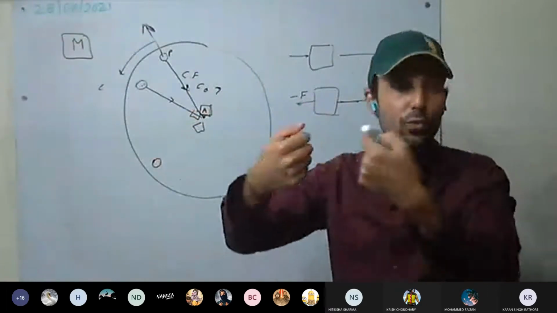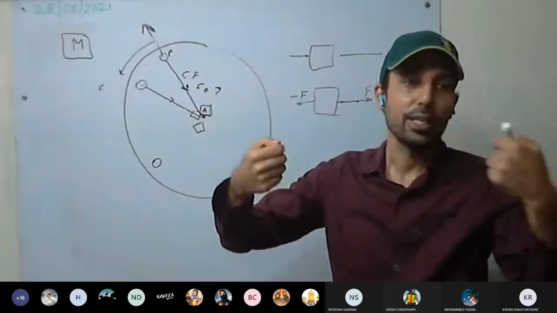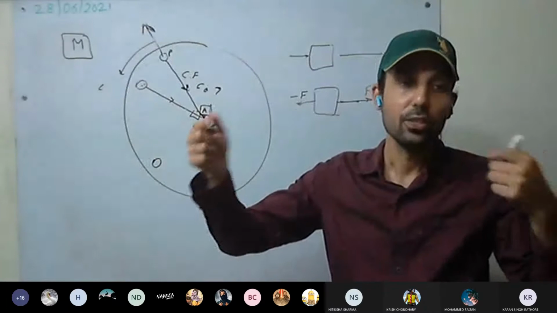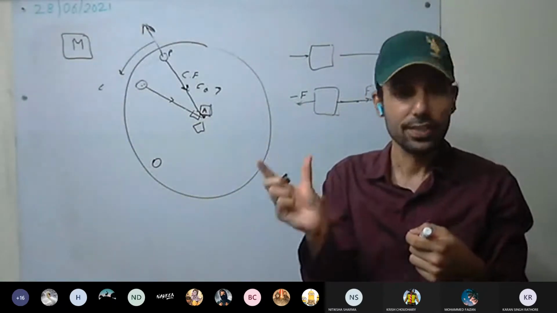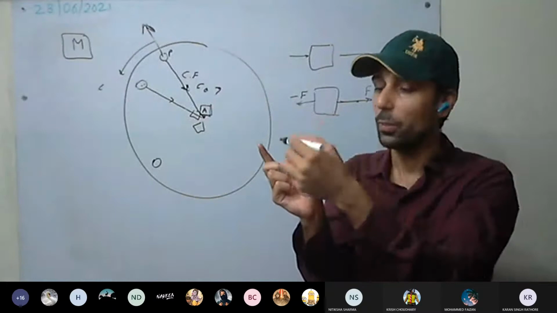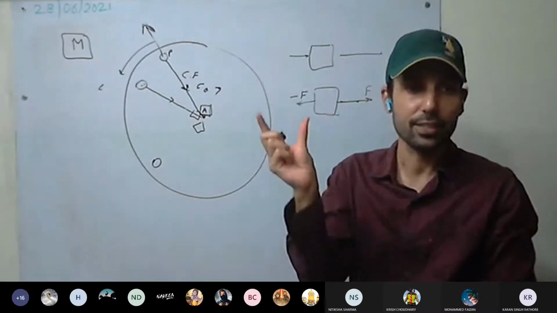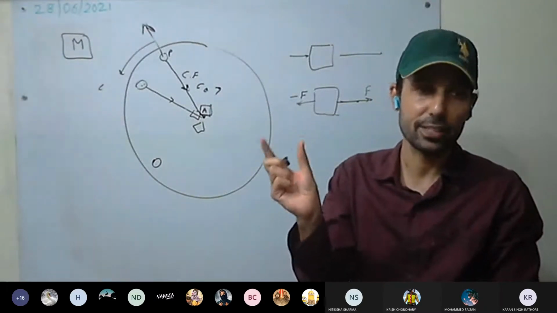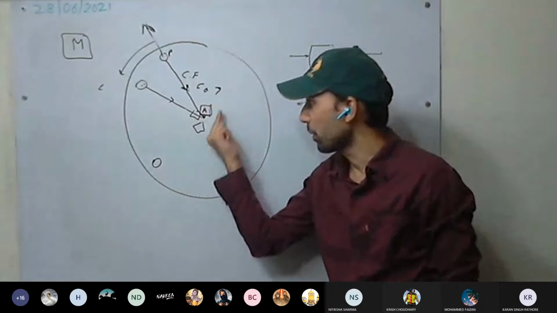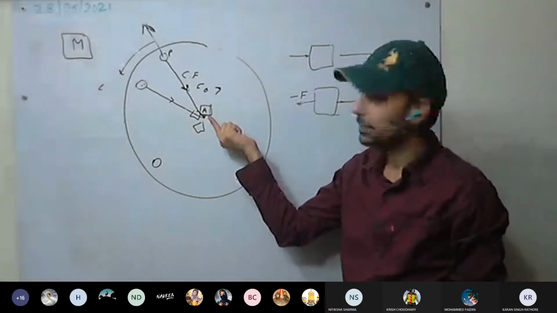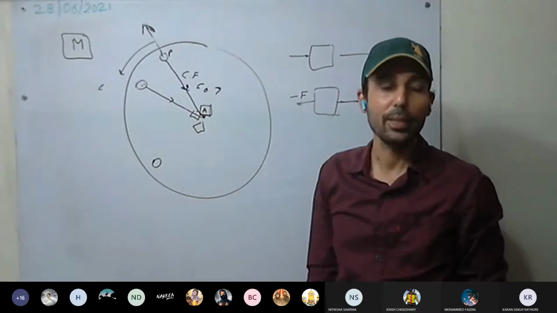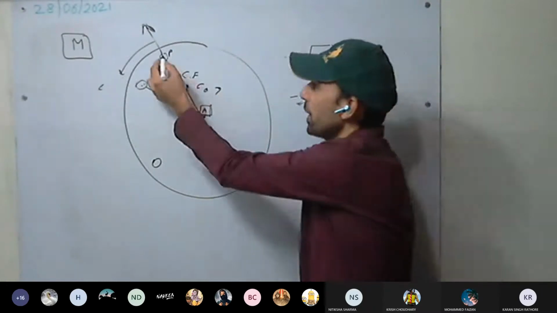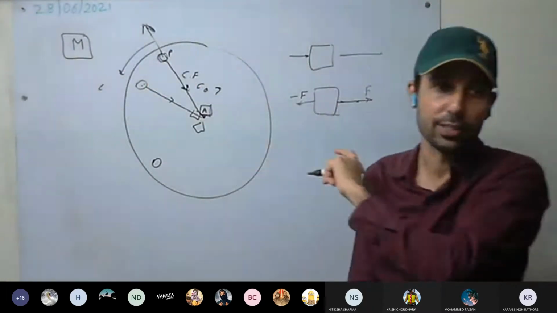So since two forces are acting on a body in opposite directions, but equal, how much will the net force on the body be? Net force zero. Since the net force is zero, the body will remain in the same state, that is stationary. So for this frame of reference, for A, we have to take centrifugal force, an imaginary force, into account to explain the rest position of the body.